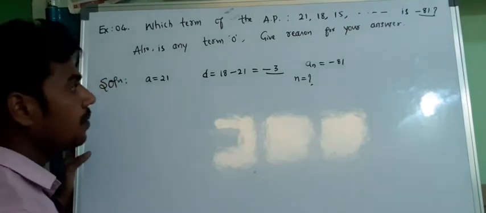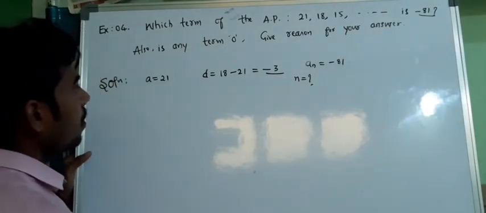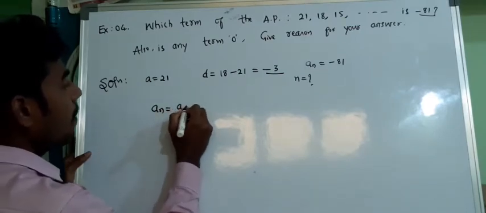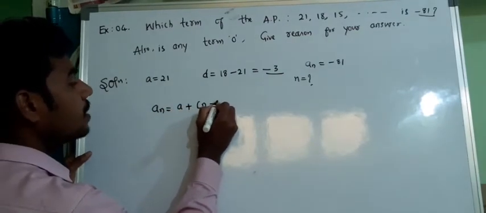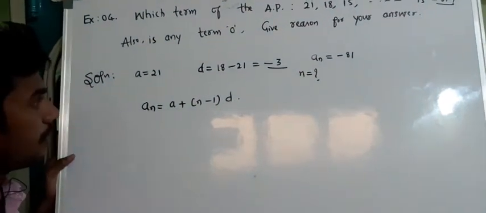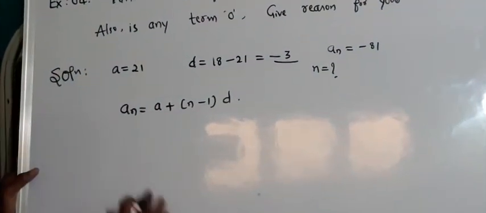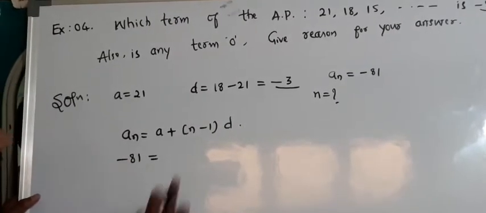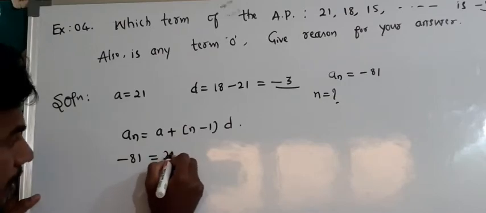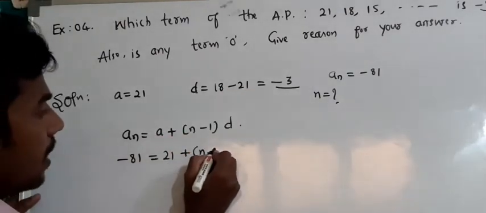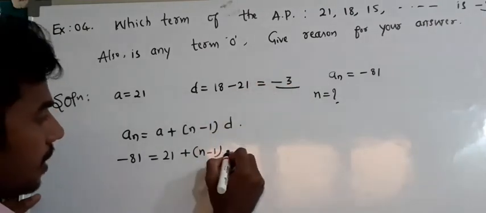Now, an is equal to a plus n minus 1 into d. What is an here? Minus 81 is equal to, what is a here? 21 plus, n we need to calculate, n minus 1, into d, which is minus 3.